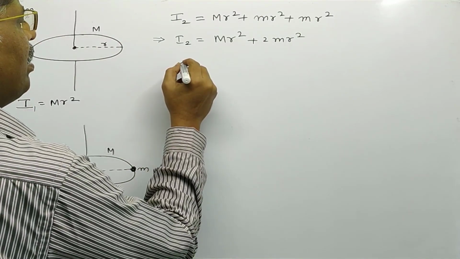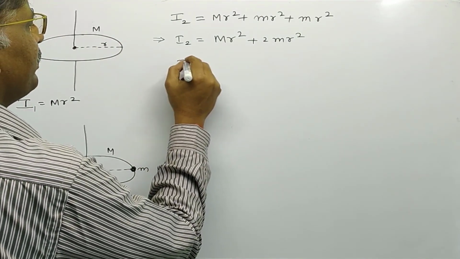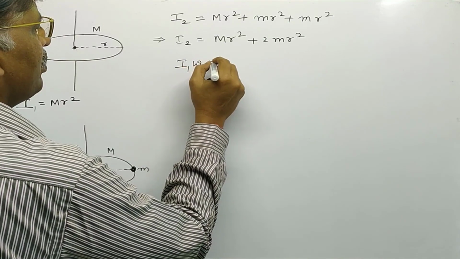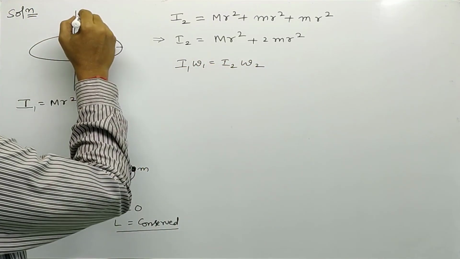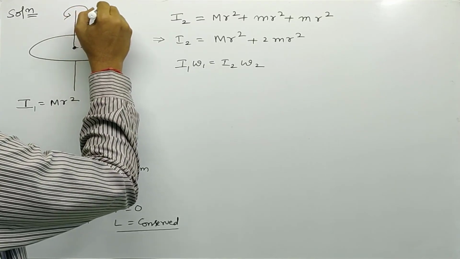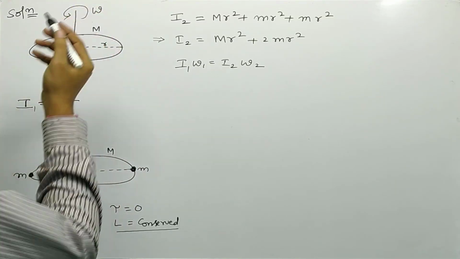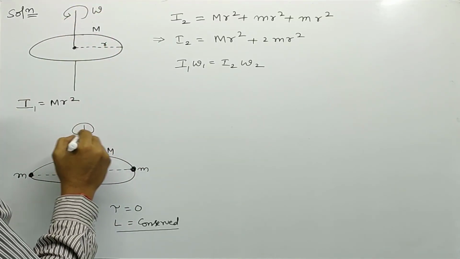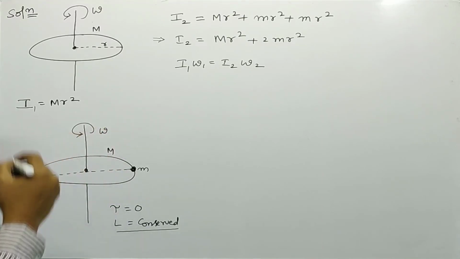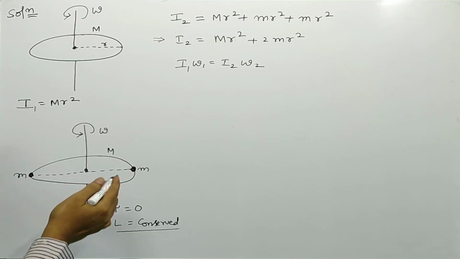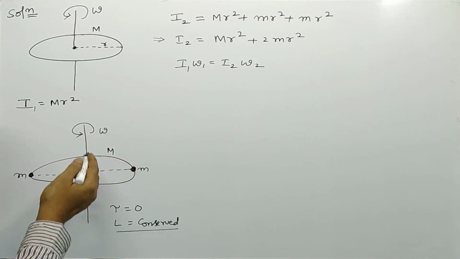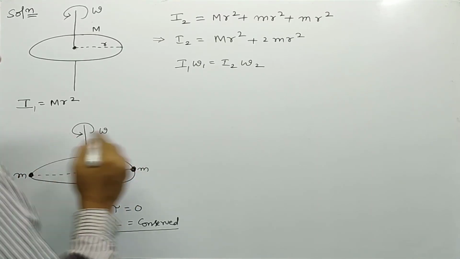According to the law of conservation of angular momentum, L is conserved here. We can write I1 omega 1 is equal to I2 omega 2, where omega 1 is the angular velocity in the first case, given as omega, and omega 2 is the angular velocity in the second case, after the two bodies of each mass small m are placed gently over the ring.